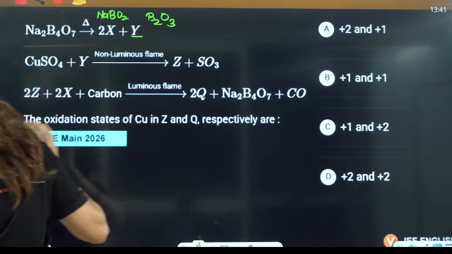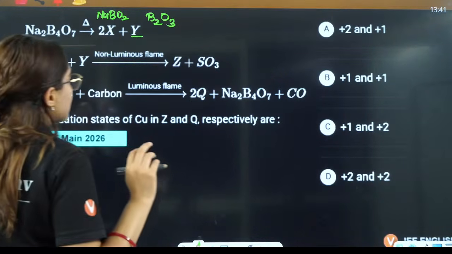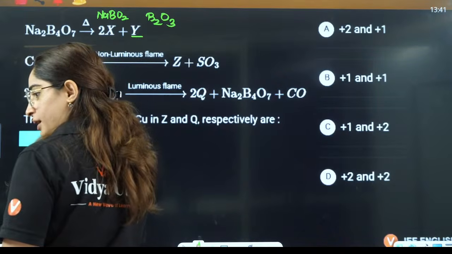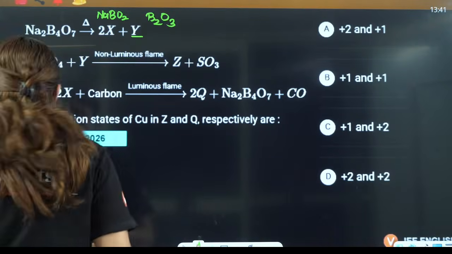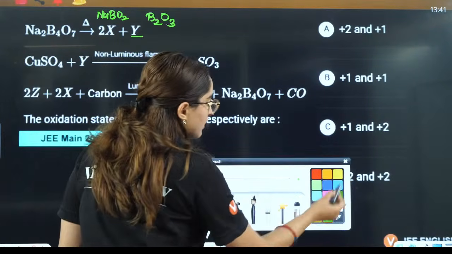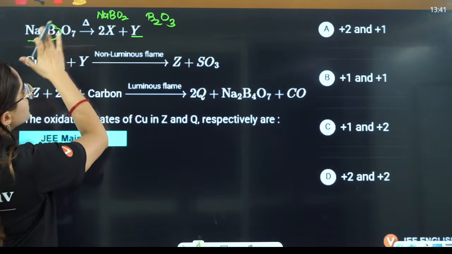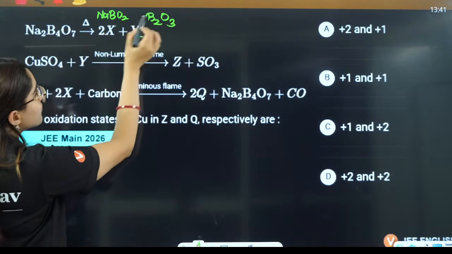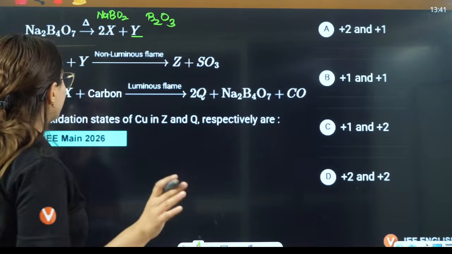Okay, these are the two compounds that it gets converted to, right? Yes. Now see, when you heat this Na2B4O7, you get NaBO2 and B2O3. This was actually a tough question of your JEE attempt 1, right?